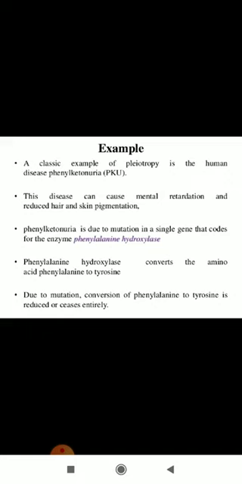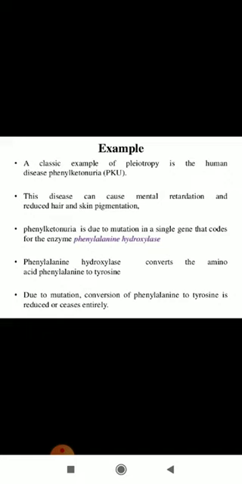There are different examples of pleiotropy. One example is sickle cell anemia. So in sickle cell anemia, what happens? There is a mutation in the gene which forms the polypeptide hemoglobin, that is, the protein hemoglobin.